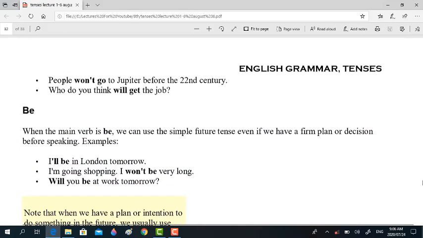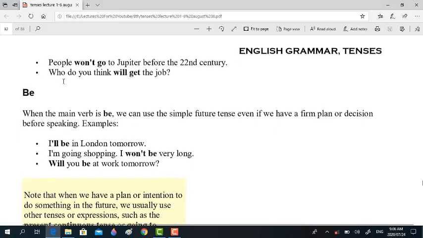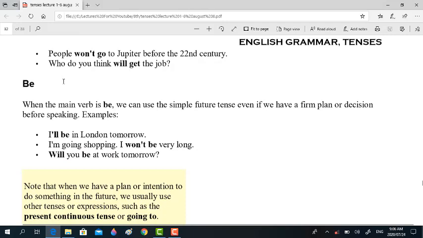Okay, these are predictions. B, when the main verb is be, we can use the simple future tense even if we have a firm plan or decision before speaking. For example, I'll be in London tomorrow, though he has planned to go to London. Since here the main verb is be, it is an exception. You can say I'll be in London, I'm going shopping.